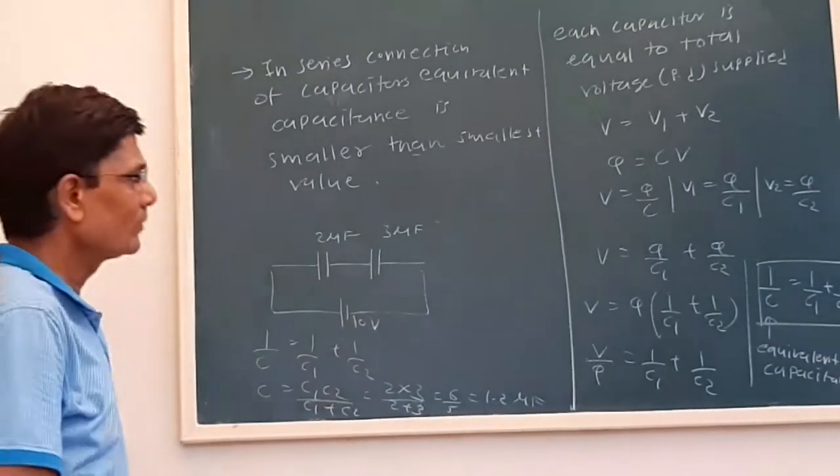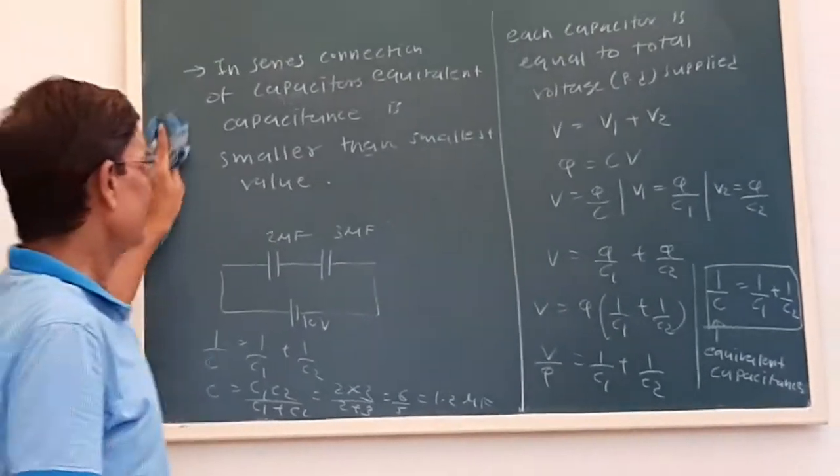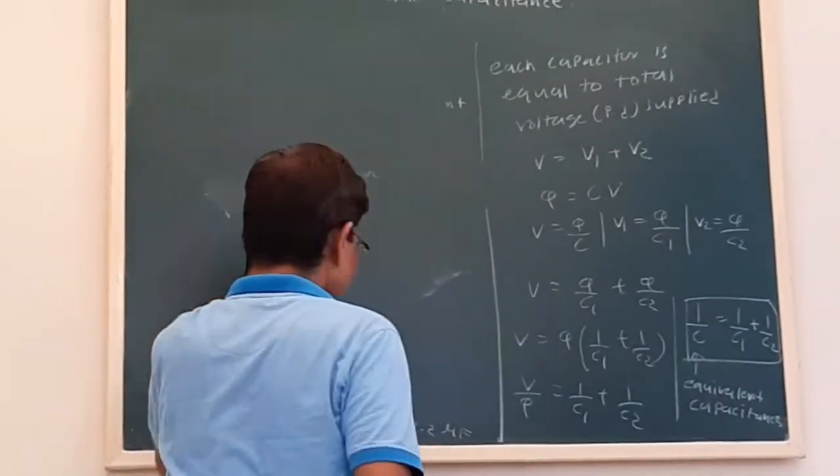Now this is about the series connection of capacitors. Next we have to see the parallel connection of capacitors.